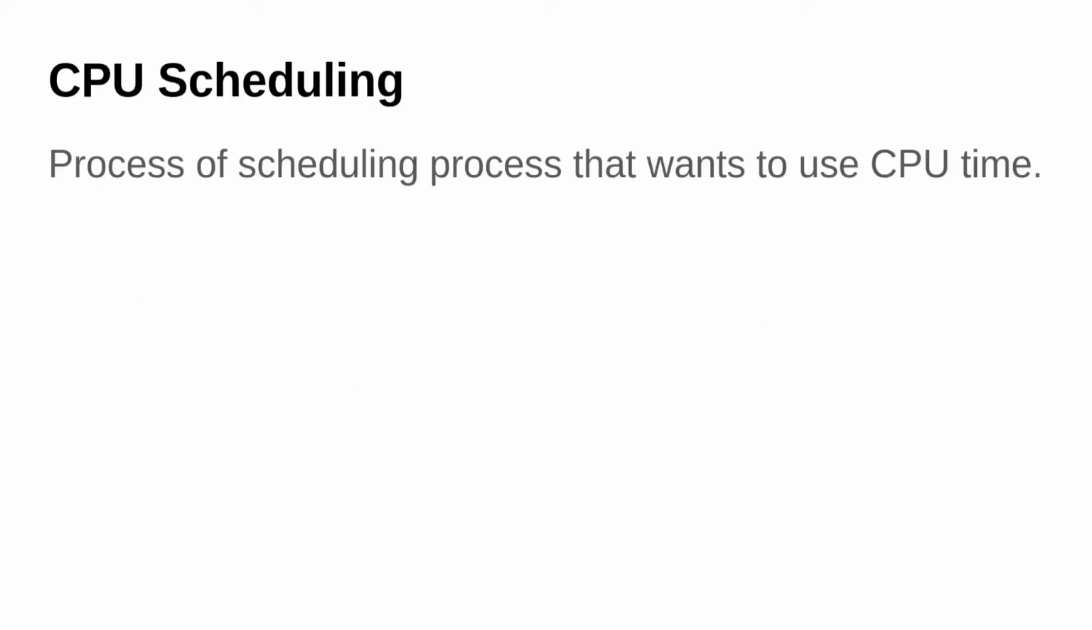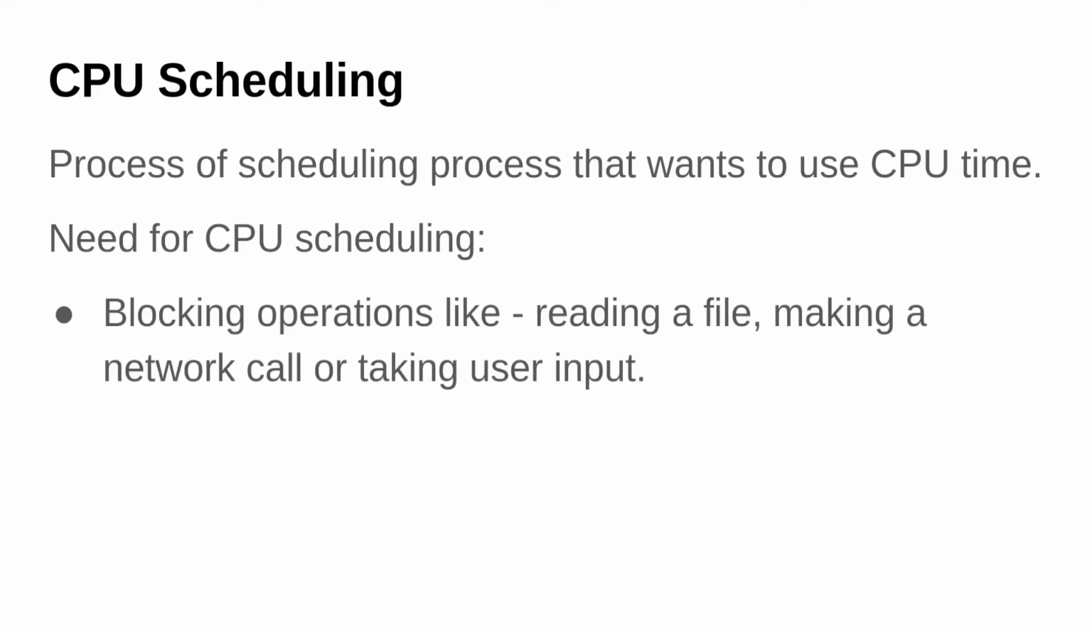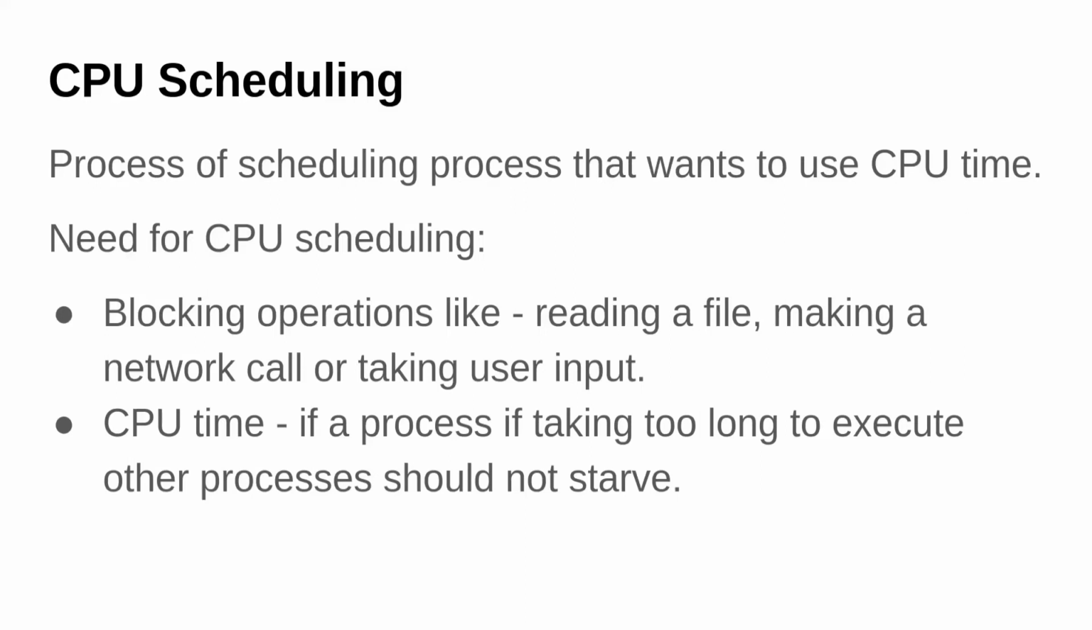CPU scheduling. So CPU scheduling is the process of scheduling processes that want to use the CPU time. And the reason why we need CPU scheduling is there are blocking operations, like a process may want to read a file, make a network call, or take user input. So in that case, the CPU time will be wasted. Next need is CPU time. So if a process is taking too much time to execute, other processes should not starve in that case.